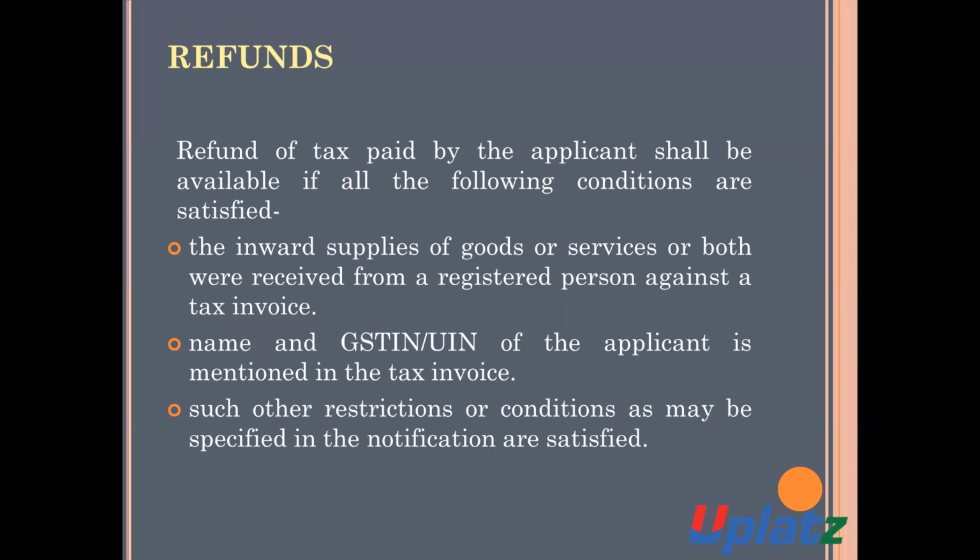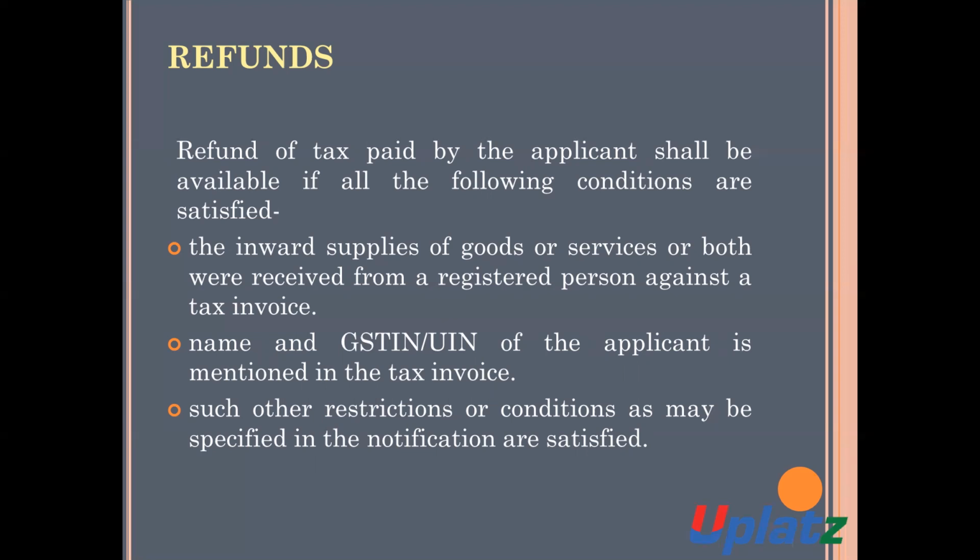So, the conditions are: number one, the inward supply of goods, inward supply of service or both are received. It should be received from a registered person against a tax invoice. Means a tax invoice is issued by the supplier in respect of such supply.